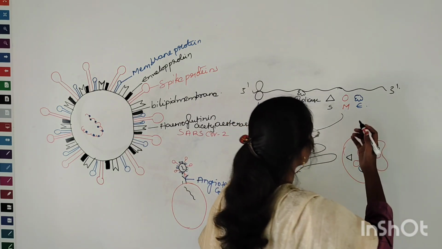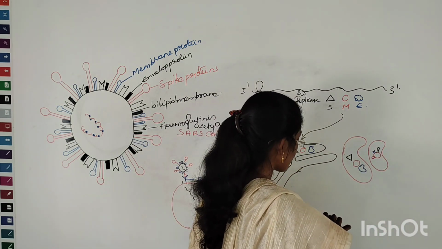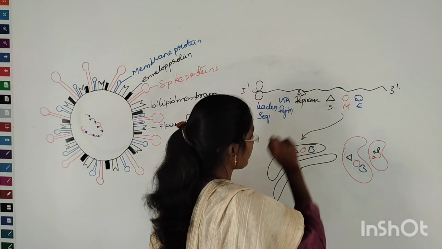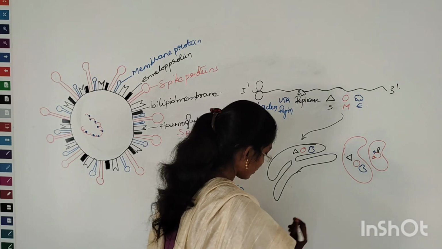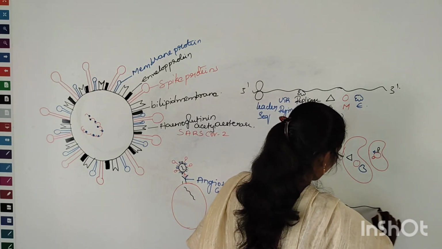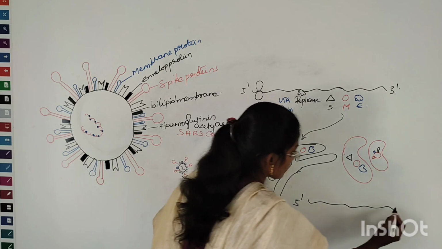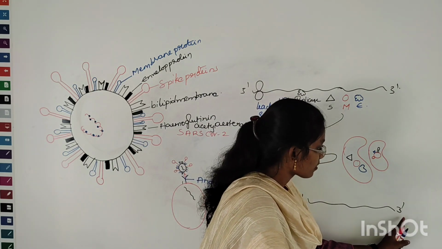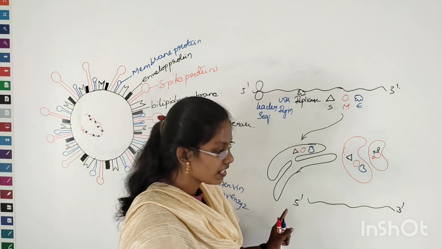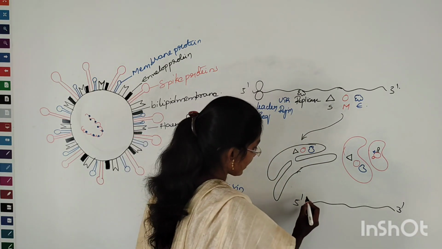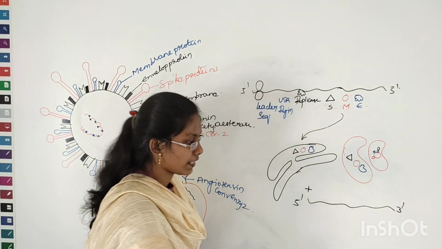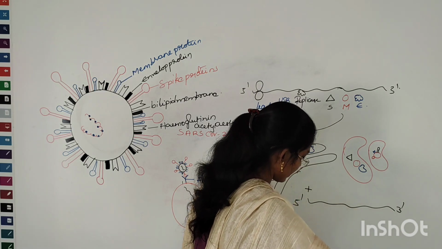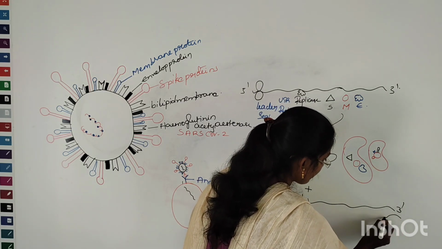Now the host ribosome produces the replicase enzyme, right? And now this replicase enzyme starts replicating the viral RNA. We know that the replicase enzyme always reads from the 3' region and synthesizes a strand with the complementary sequence in the anti-parallel direction. This is the positive mRNA, right? And now, this viral RNA, the replicase enzyme starts replicating from the 3' direction.